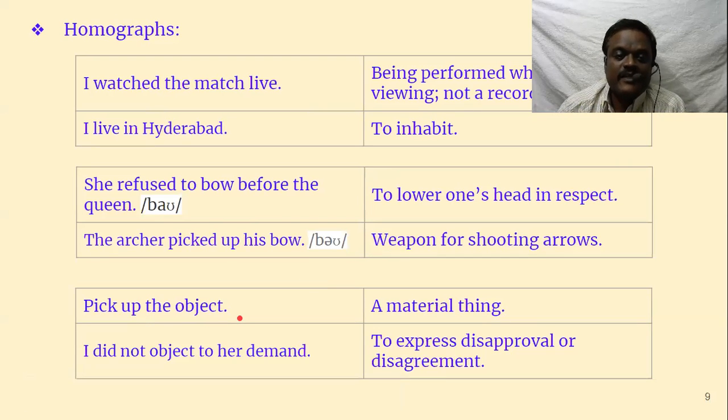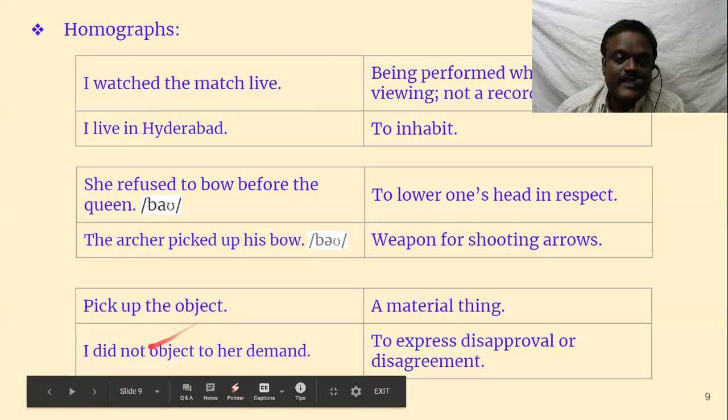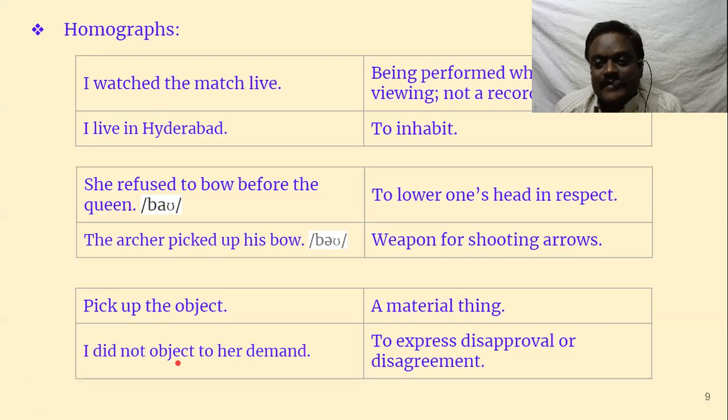Then next one, pick up the object. See the pronunciation: object. Next one: I did not object to her demand. See here, first one is object, second one is object. The spelling is the same, O-B-J-E-C-T, first one and second one. But the first one has to be pronounced as object, meaning a thing. You say, I don't like these objects, there are very good objects. Things, material things.